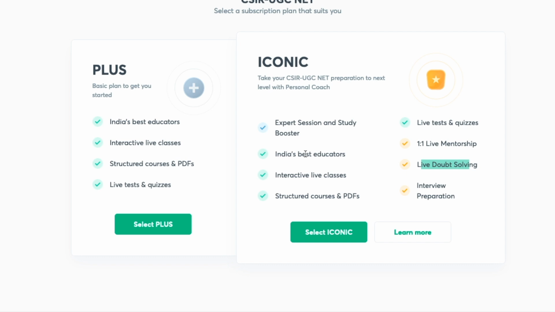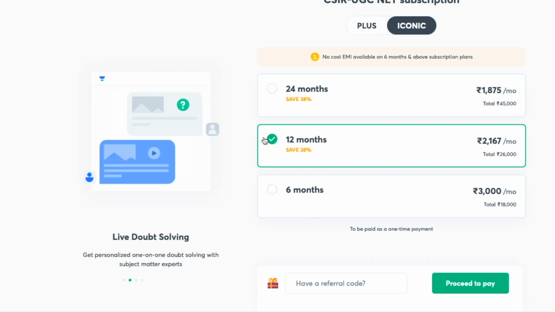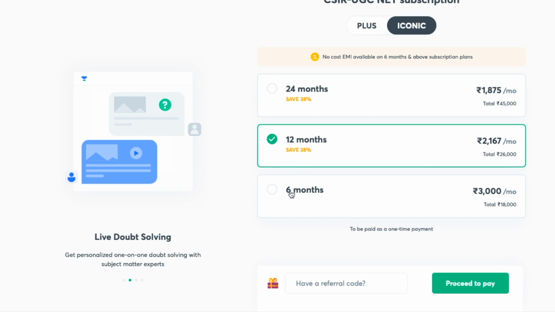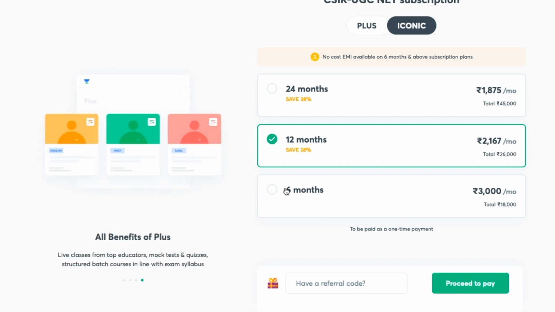If you are interested in that, you can go, but the basic one is Plus subscription, you can go for that as well. Remember that the Iconic subscriptions are costlier as compared to Plus, so you have to choose which one you want. Let's say I am interested to go for Iconic. So I'll click on the Iconic subscription. Here are the charges: 6 month, 12 month, and 24 month. At least these three are the durations for which I can take the Iconic subscription. I cannot take Iconic subscription for less than 6 months.